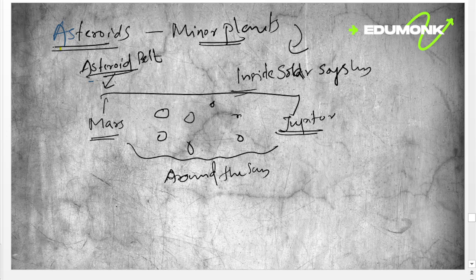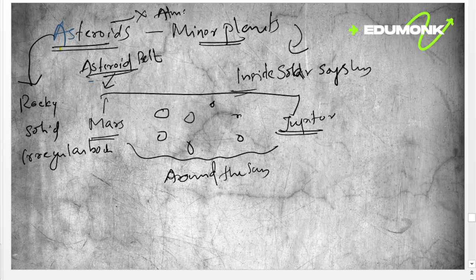These asteroids are rocky, solid, and irregular bodies. They do not have an atmosphere. More than 150 asteroids are known to have a small companion moon.